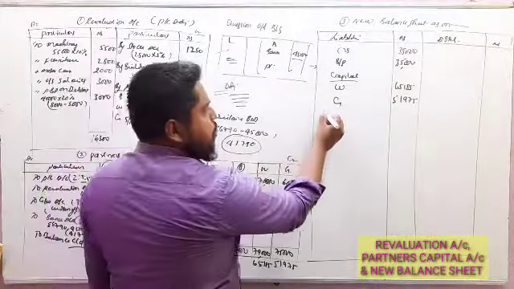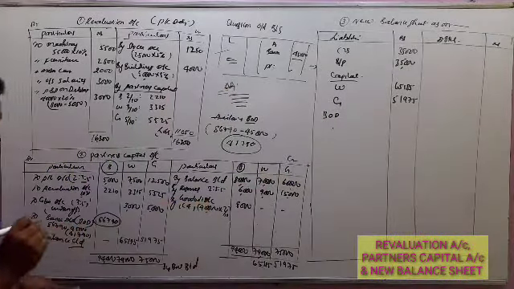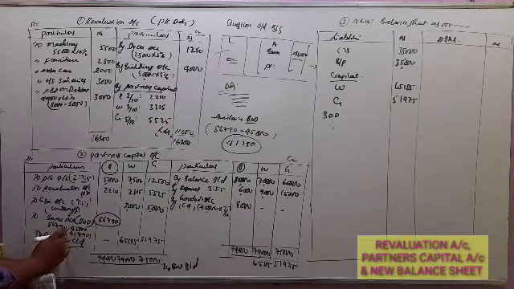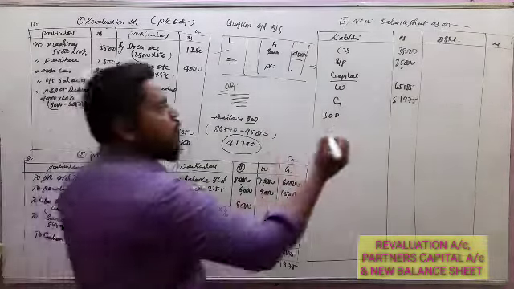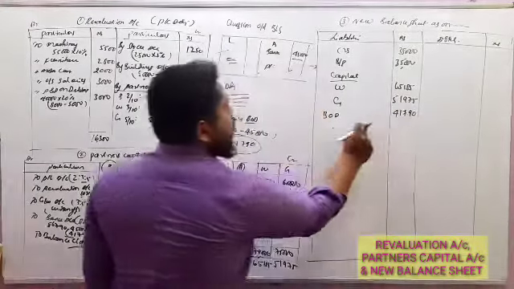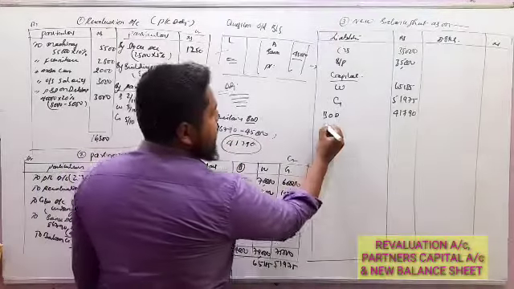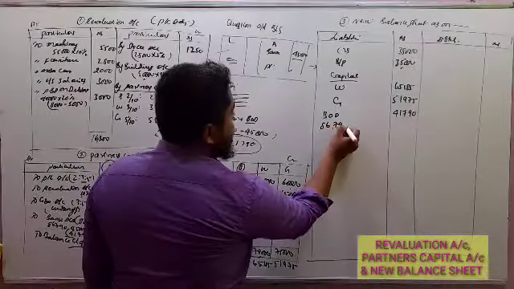And the loan here, that is the BOD loan, 41,790. So how did you get this balance? The balance due to the retiring partner is 86,790.